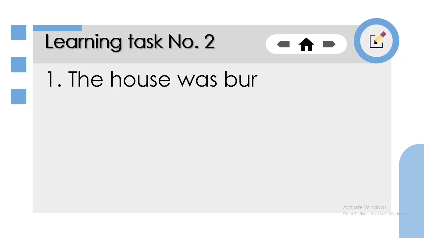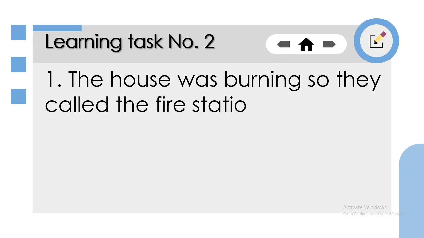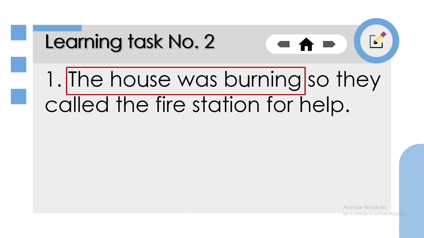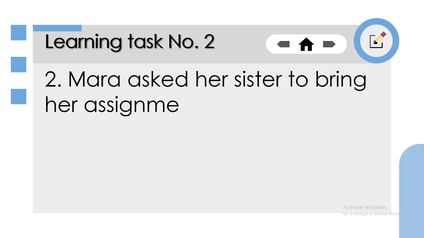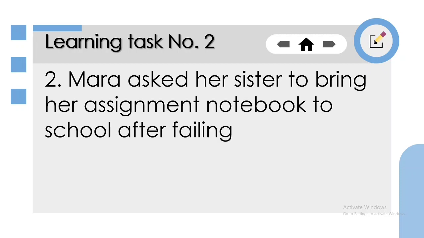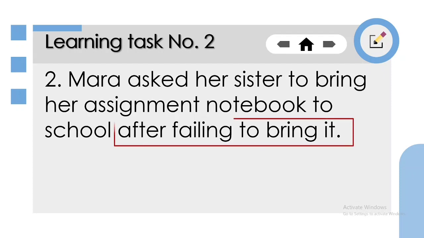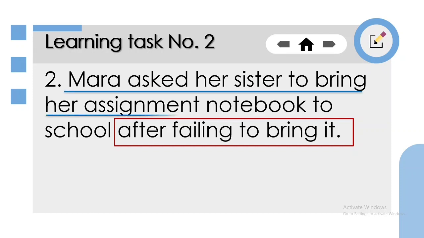Number 1. The house was burning, so they called the fire station for help. So the problem is the house was burning and the solution is they called the fire station for help. Number 2. Mara asked her sister to bring her assignment notebook to school after failing to bring it. So the problem is she failed to bring her notebook, and the solution is she asked her sister to bring her assignment notebook to the school.